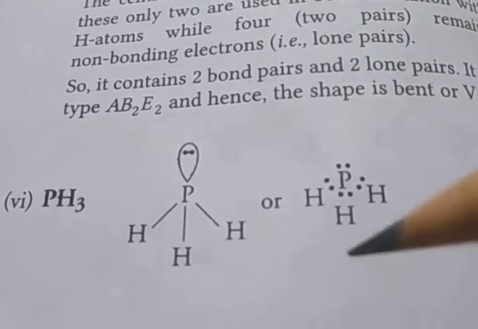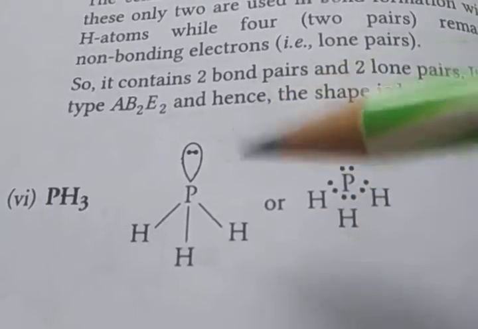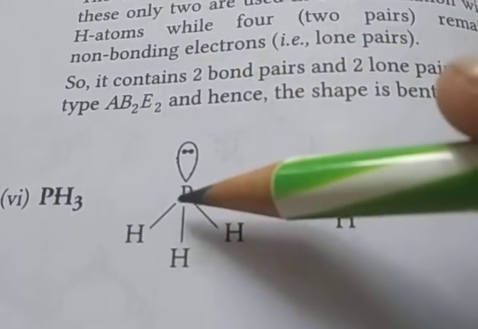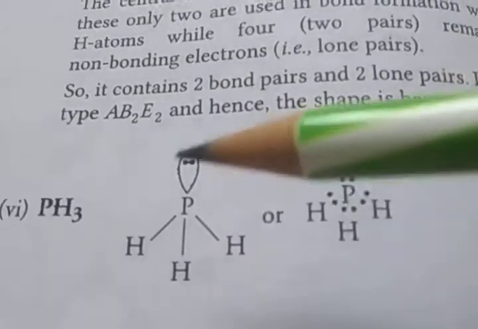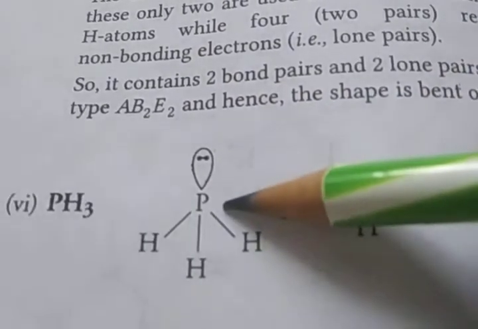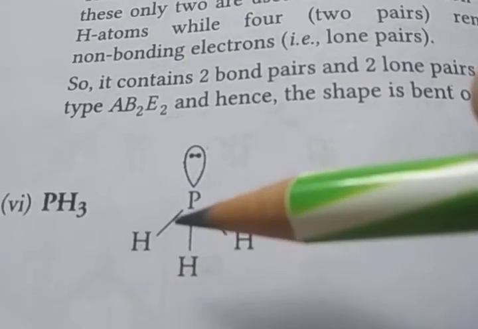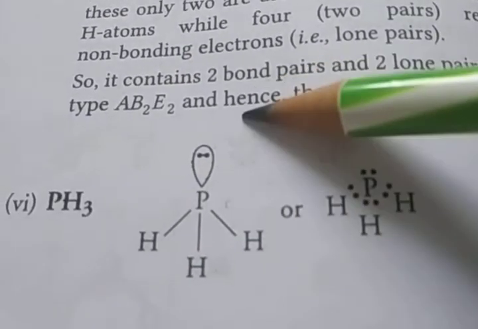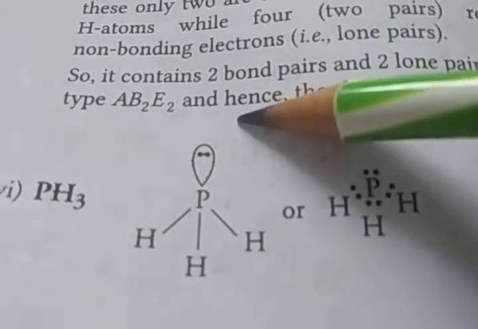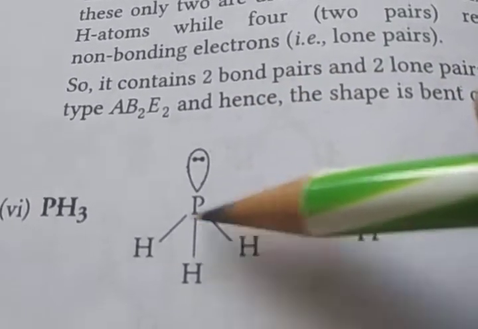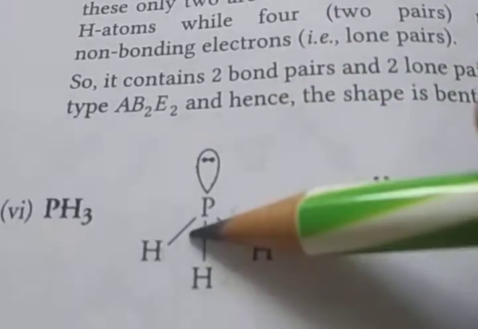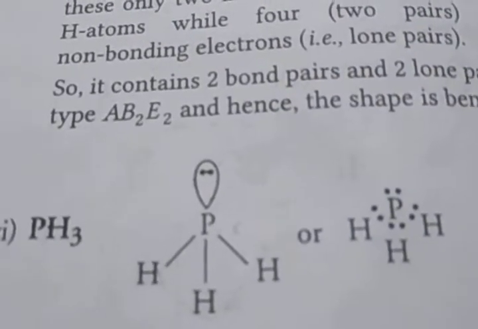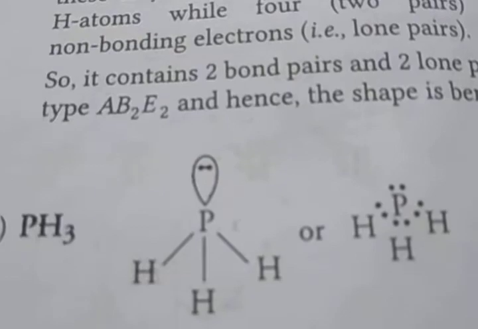Next is PH3, phosphorus trihydride. Phosphorus has 5 valence electrons as the central atom. So 3 are utilized in bonding and 2 remain, so 1 lone pair. So its type is AB3E. So its shape is pyramidal. Okay, pyramidal. Clear?